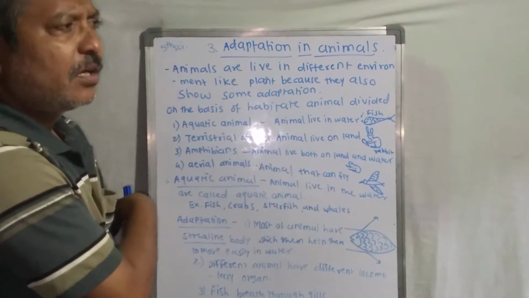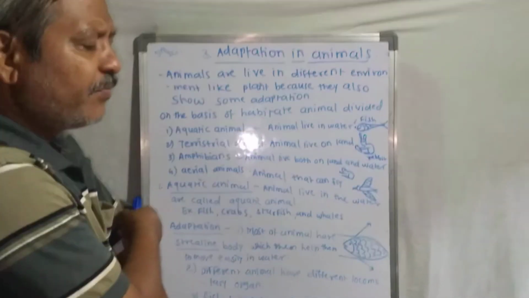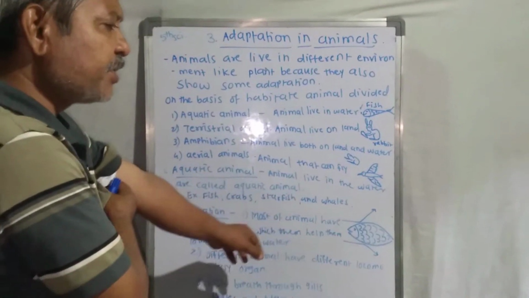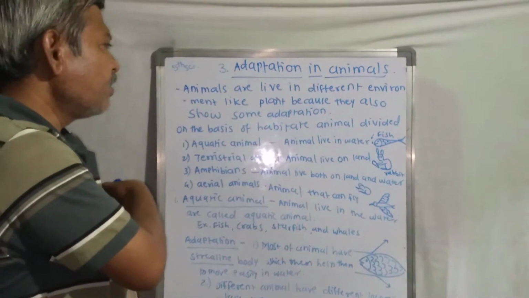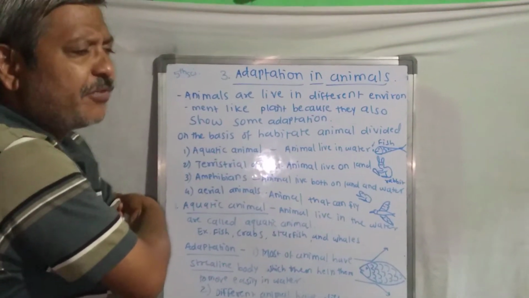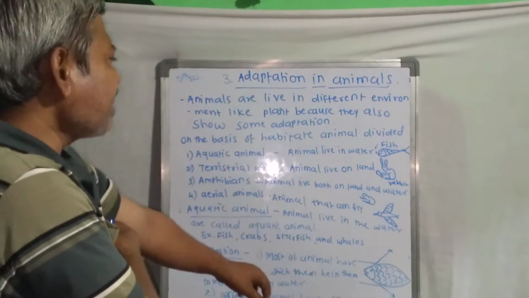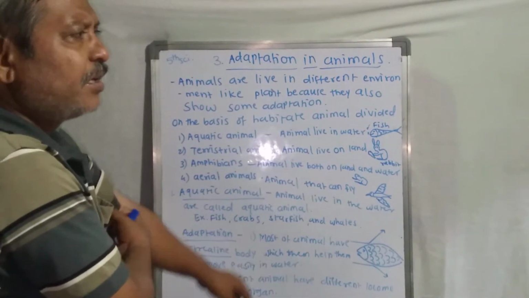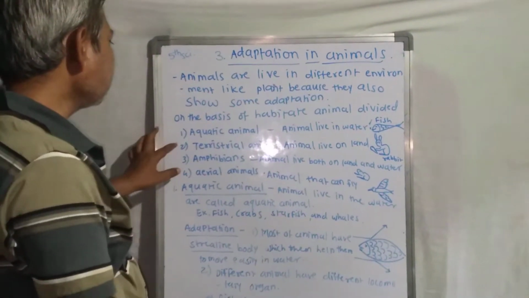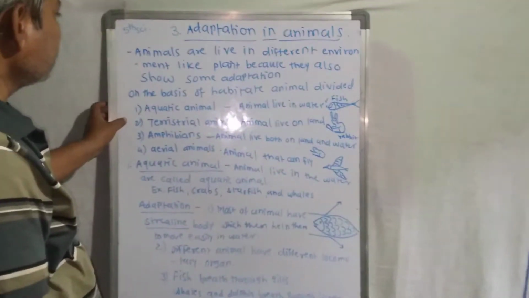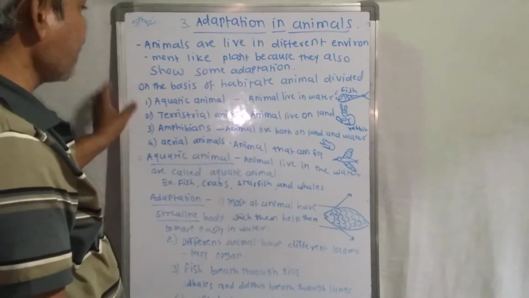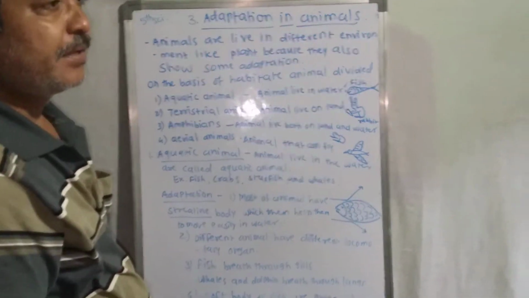The fish, tortoise, dolphin, whales, starfish, crabs, all these grow in water or live in water. So all these are considered aquatic animals. Then the second one is the terrestrial animal. Like plants, the animal lives on the land.